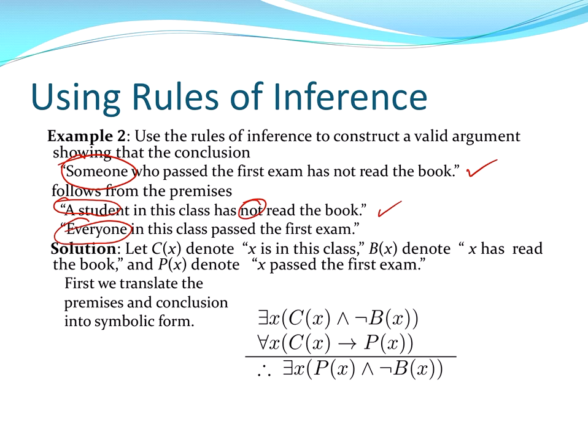Okay, so everyone in this class has passed the exam. If you're in the class, you have passed the exam. So that's implication language. And then we want to show that there exists x, P of x and not B of x. In other words, somebody in the class passed the first exam and did not read the book. All right, and we will run through this argument on the next page.